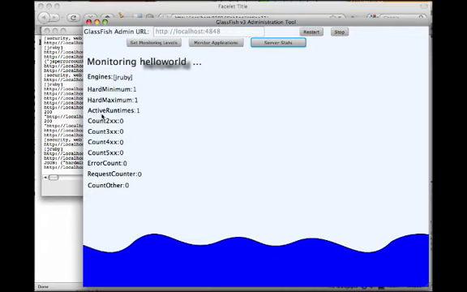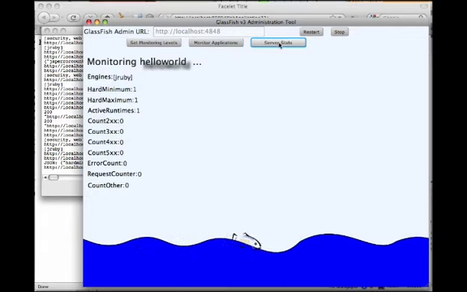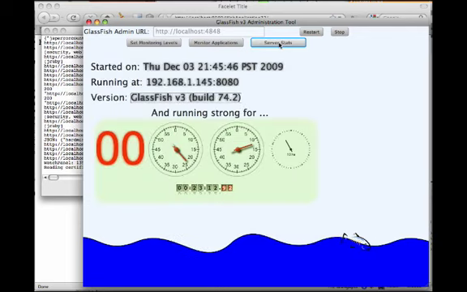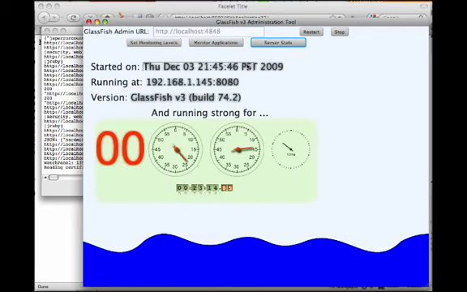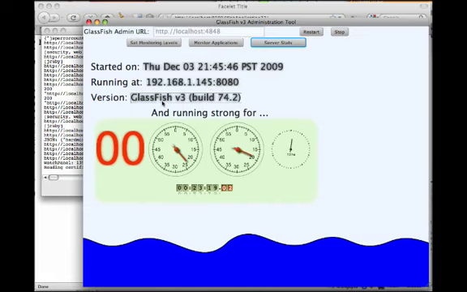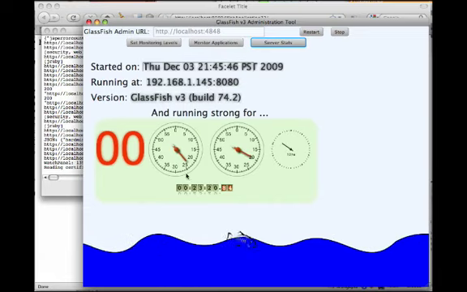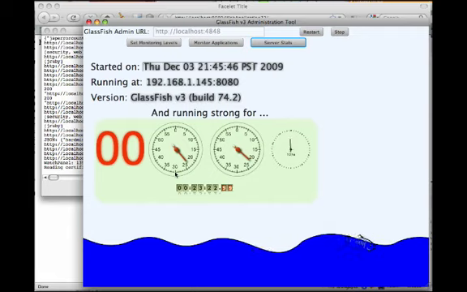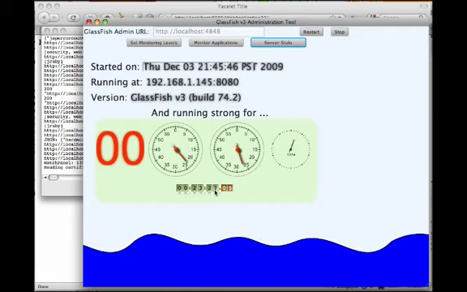Let's see what else can be done by the tool. We can click on server stats, and this basically shows what time the server was started, what's the host and the port that the server is running at. It shows us the build number, and it shows a nice little animation that the server is now running strong for 23 minutes and some seconds.